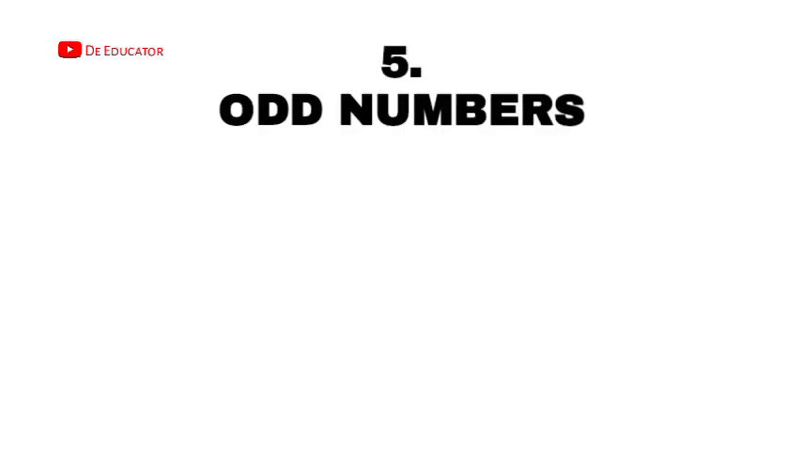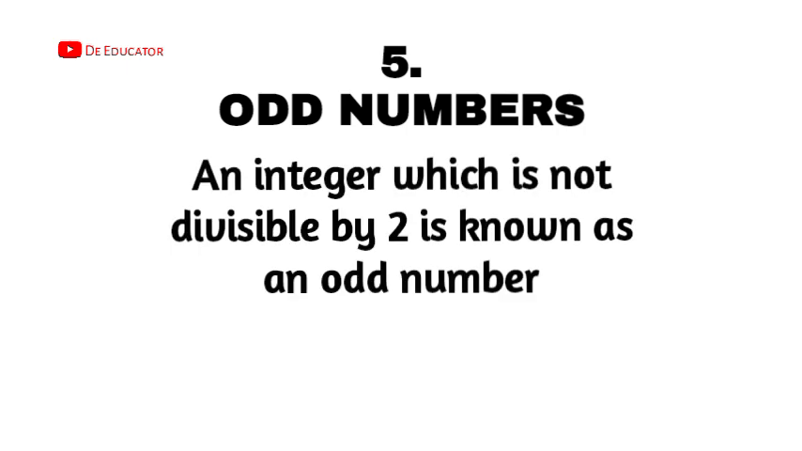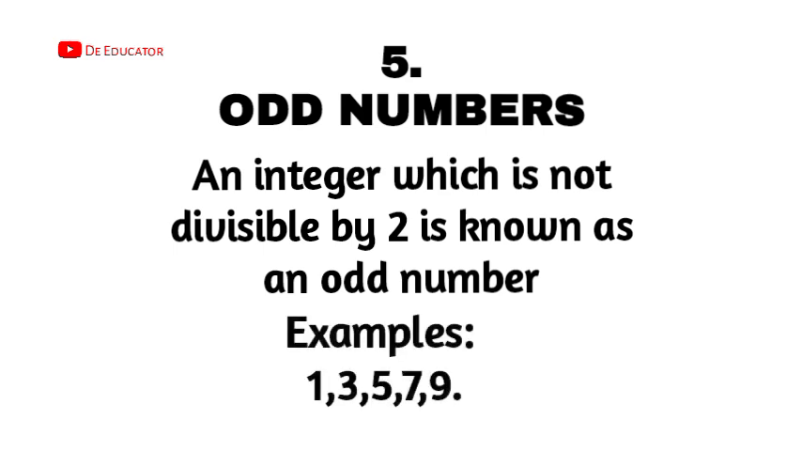All right, so the next numbers I'll be looking at are odd numbers. Okay, so odd numbers are the opposite of even numbers. So what do they mean? Now, odd numbers are numbers which are not divisible by 2. Remember, even numbers are divisible by 2. But remember, they are also integers, which means we can also have a negative odd number.